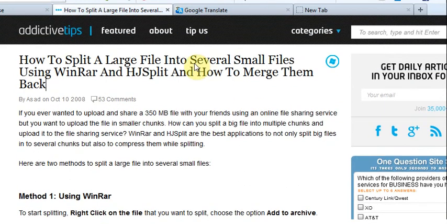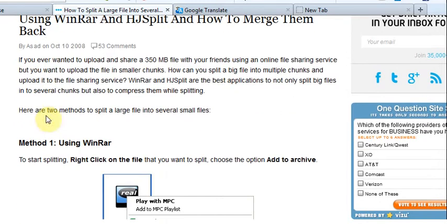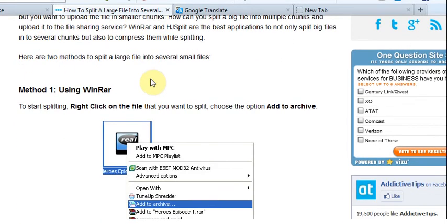All files using WinRAR and TouchSplit and how to merge them. Posted by Assad on October 10, 2008.